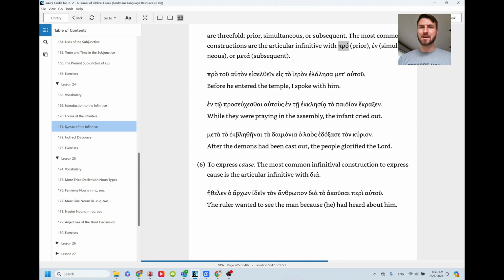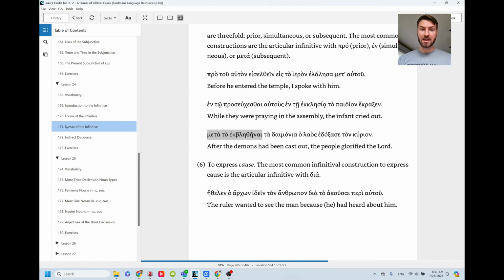difficult here. But pro, we are used to meaning before, and you can do pro plus an article plus the infinitive, and this is before he entered. Before he entered. And then meta, we are used to meaning after.